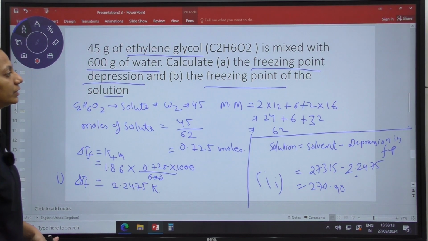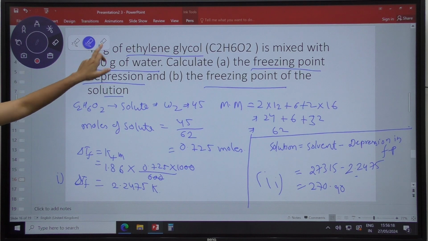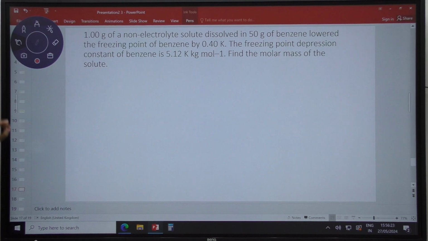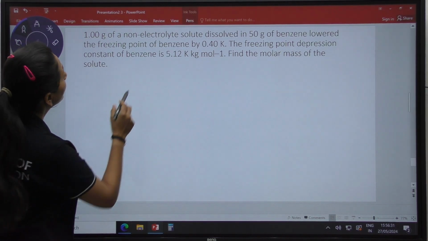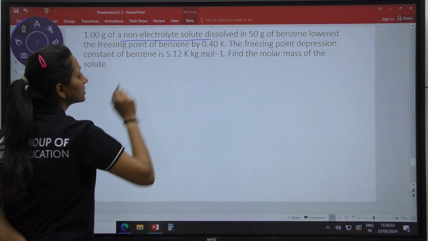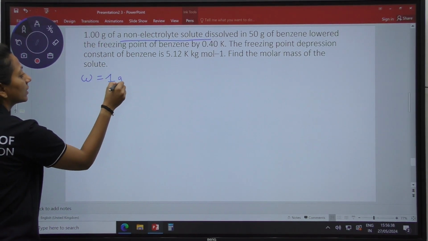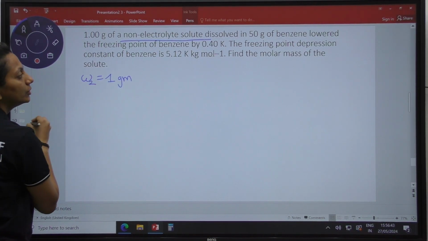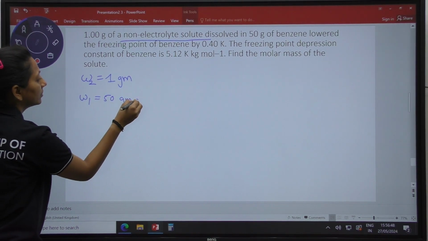Now moving towards the next question, the second question of the same topic, and that is this one. One more question is there from the same topic. 1 gram of the non-volatile non-electrolyte solute is dissolved. This is the solute. What is the weight of the solute? They have given 1 gram. It is dissolved in 50 gram of benzene. This is going to be my W2, and W1 is equal to 50 gram of benzene.